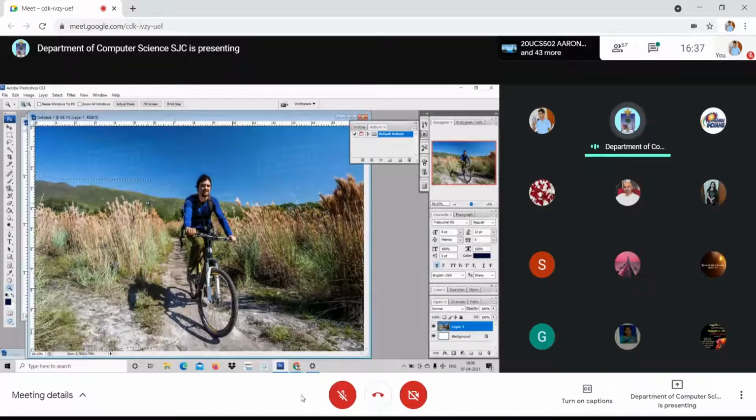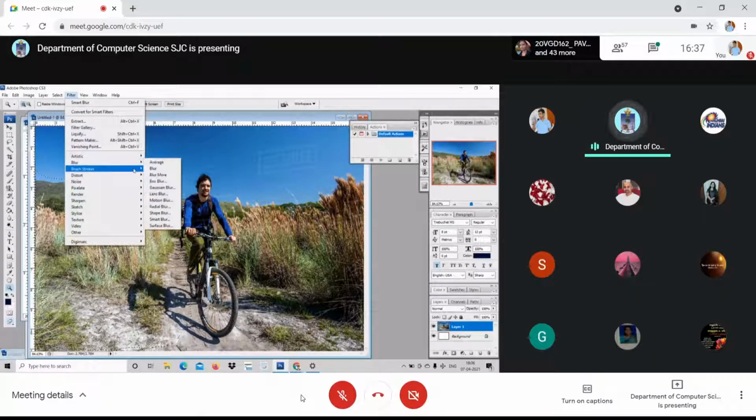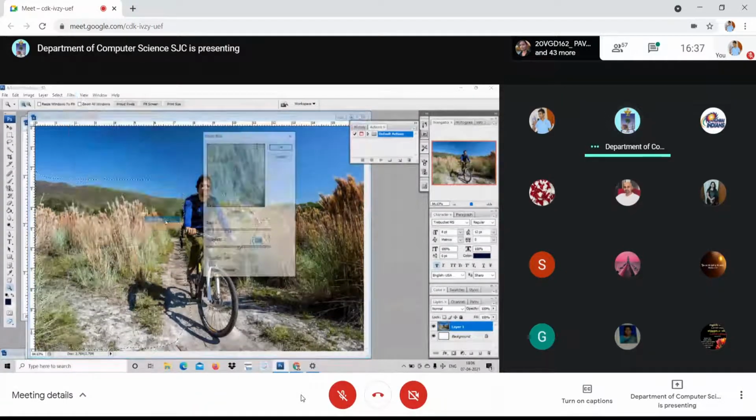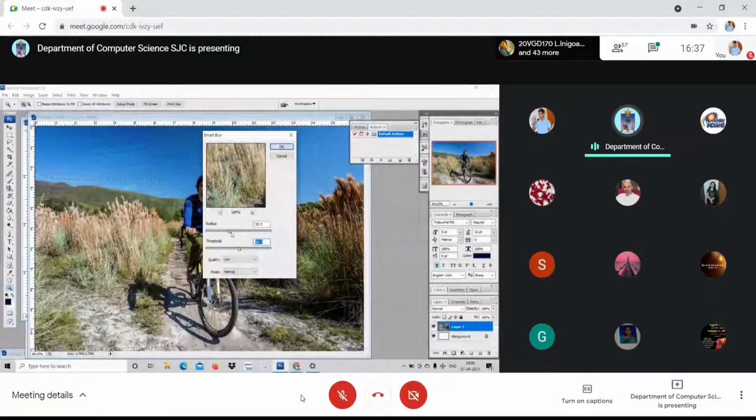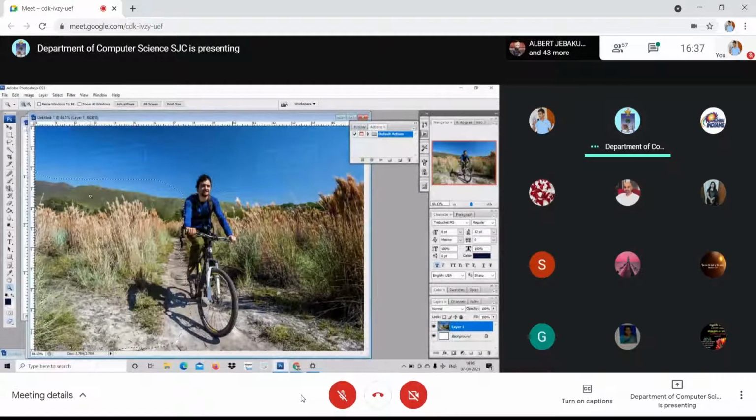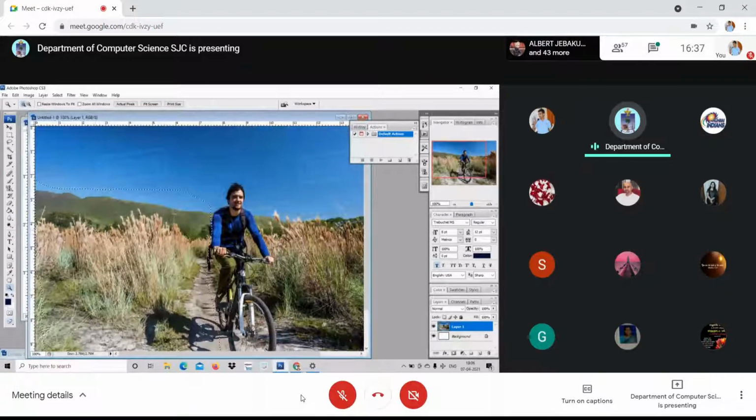Am I clear to you? So it automatically blurs the area by itself. See, the mountain has become blurred. Once again, I shall do the same. Blur, smart blur. Adjust the radius. Look at here. Are you able to get it? See, the mountain has become blurred, right? Some kind of artistic effect. Okay, so this is with regard to blur.